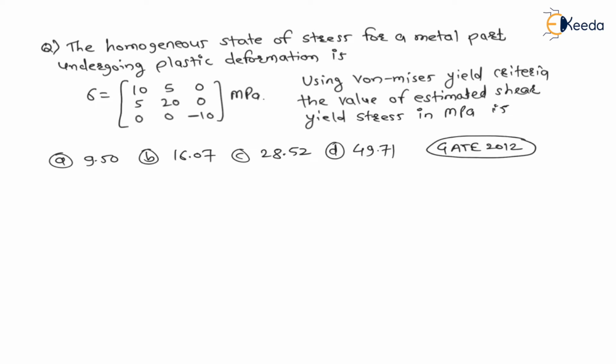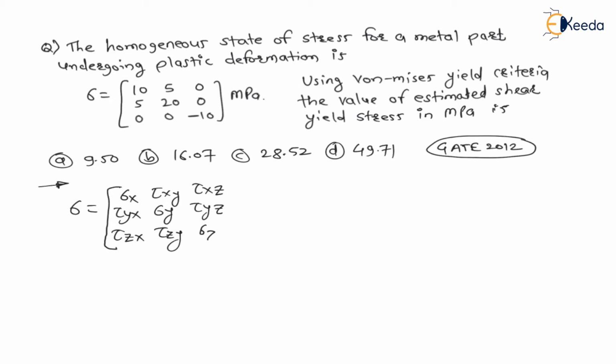Now, see, the 3D state of stress is given. For any loading, the 3D state of stress is given as sigma x, tau xy, tau xz, then tau yx, sigma y, tau yz, then tau zx, tau zy, and sigma z. And if I equate this state of stress with the given state of stress 10, 5, 0, 5, 20, 0, 0, 0, minus 10, we have to equate with the given state of stress.